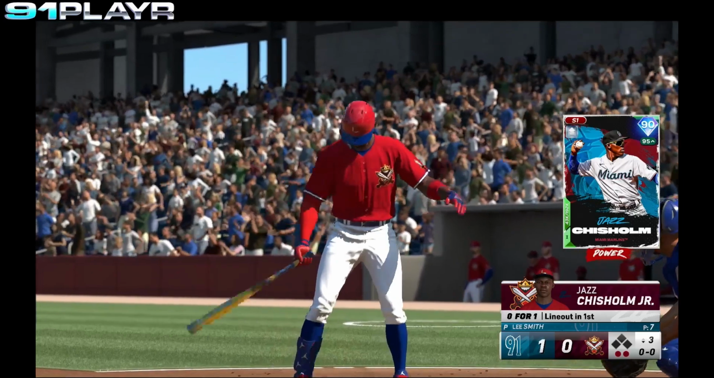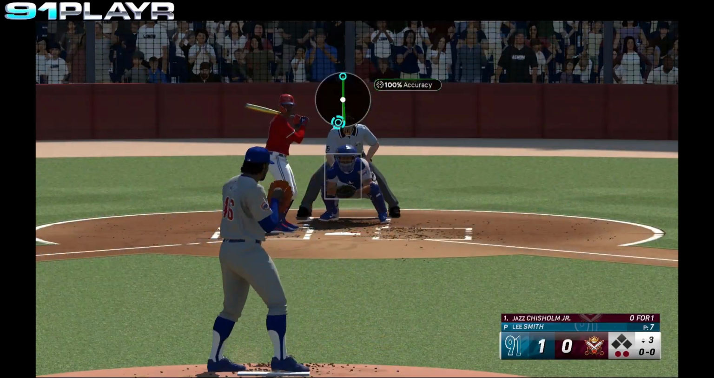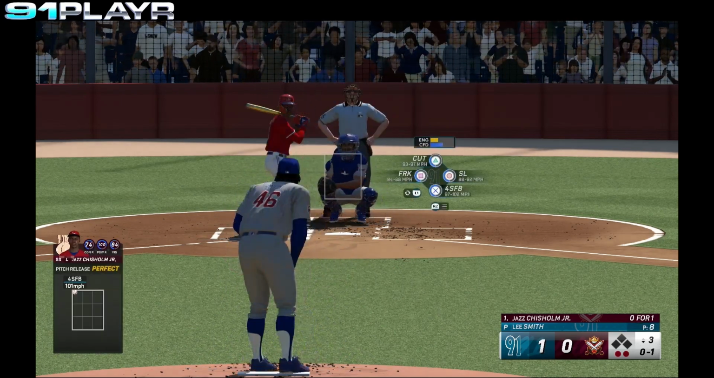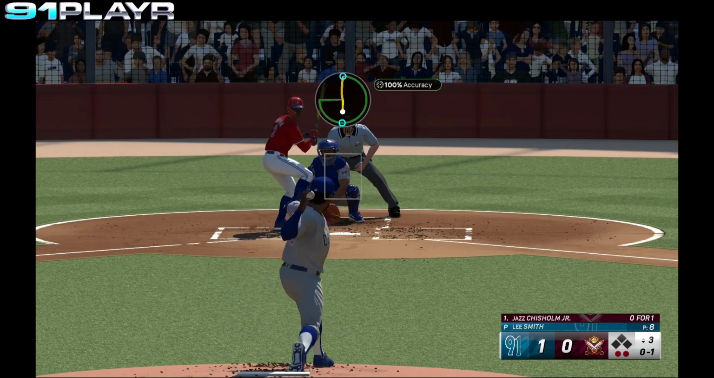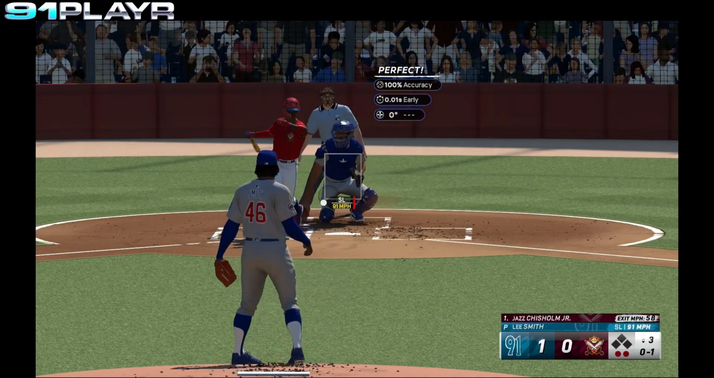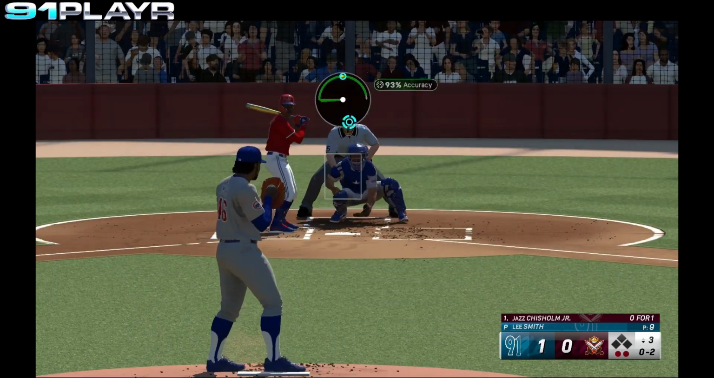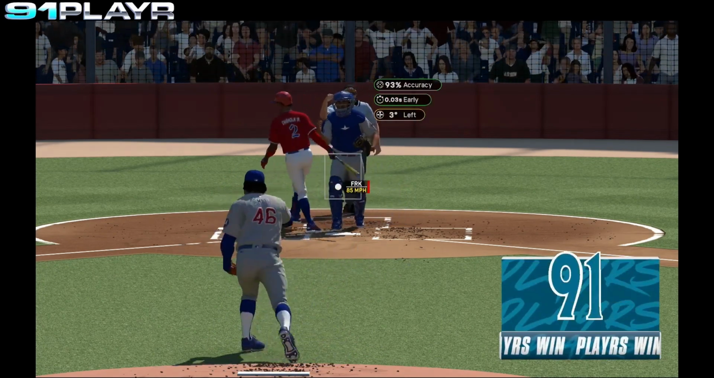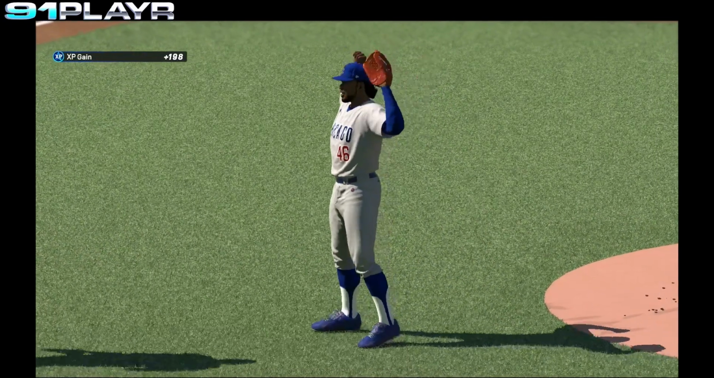2 away, Jazz Chisholm steps in. Chisholm's 0 for 1 in the game. Chisholm takes a strike. The 0-1 pitch. Fouled away. 0-2. The 0-2 pitch from Smith. Swing and a miss, and the Cubs win, and they take the series and head to the championship.